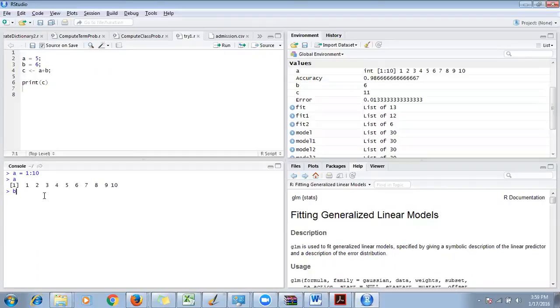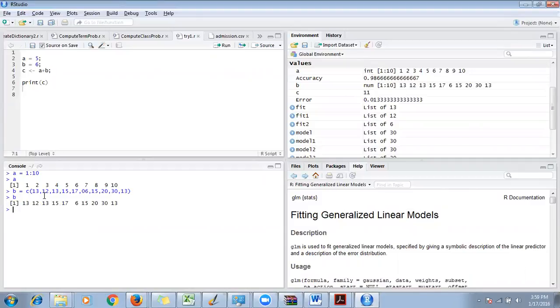And for b I have created a vector of some values like 13, 12, 13, 15, let's say 17, 0, 6, 15, 20, 80, and let's say 13. So 10 values. A is a vector which contains 10 values, 1 to 10. B is another vector which contains different arbitrary values, like 13, 12, 13, and so on. So I have A and B.